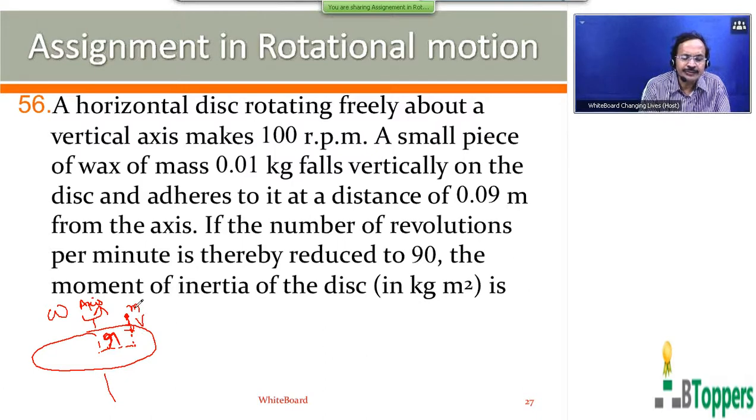So initially, the piece of wax moves in the vertical direction. So the initial angular momentum of the piece of wax about the vertical axis acts in what direction?